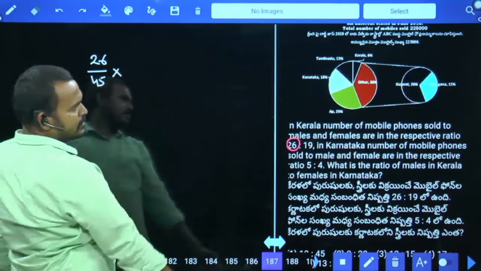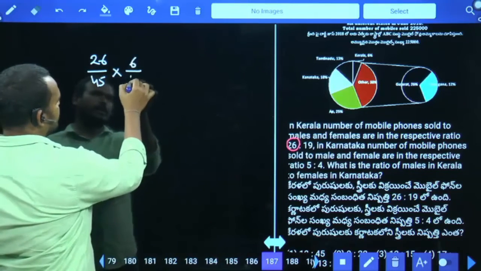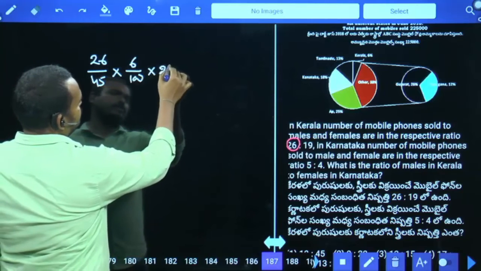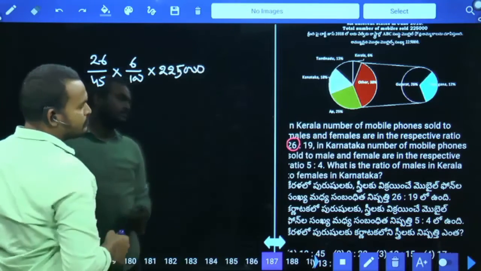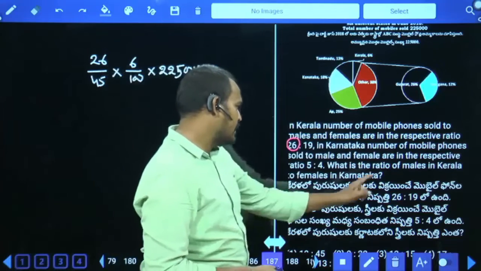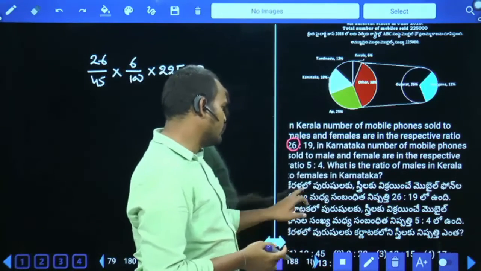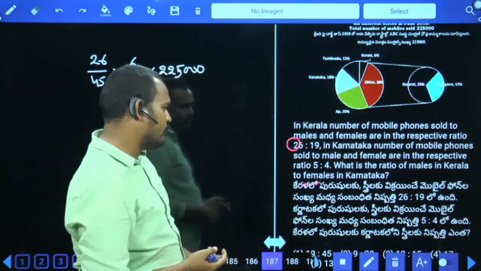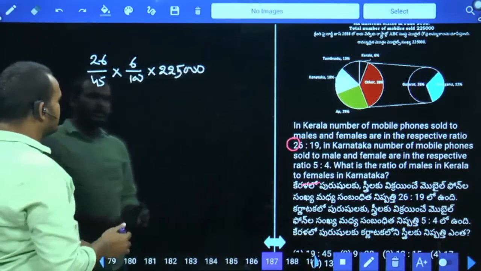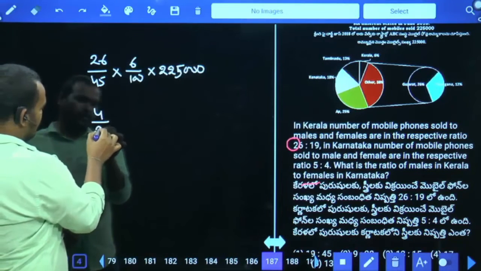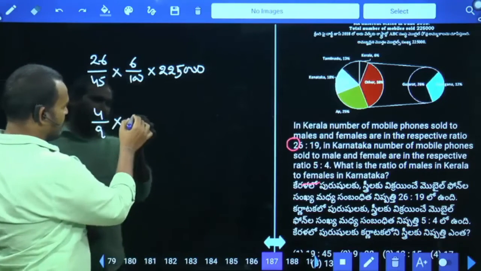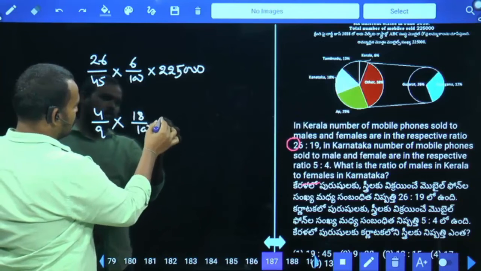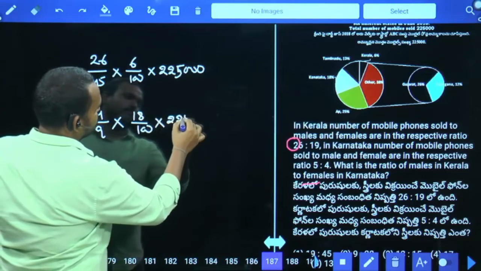What is the Kerala percentage? 6%. 6% of which value? 2,25,000. And Karnataka, number of mobile phones sold to male and female in the respective ratio of 5:4. Females in Karnataka, how many parts? 4 parts out of 9 parts. But Karnataka percentage is 18%. 18% of which value? 2,25,000.